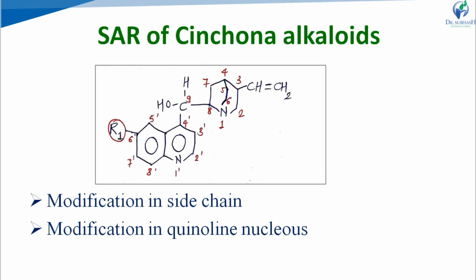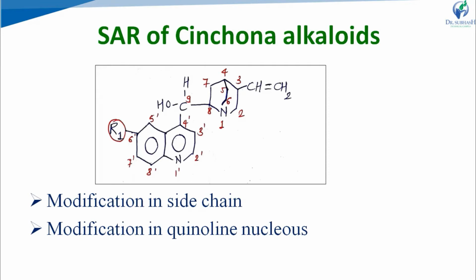So these are the points related to the side chain. First, the asymmetry of the third and fourth carbon in the non-aromatic heterocyclic ring is not important for the activity. The distance between the nitrogen atom and the oxygen atom is important for activity, and the secondary alcohol group is important for the activity. Now, modification in the quinoline nucleus.